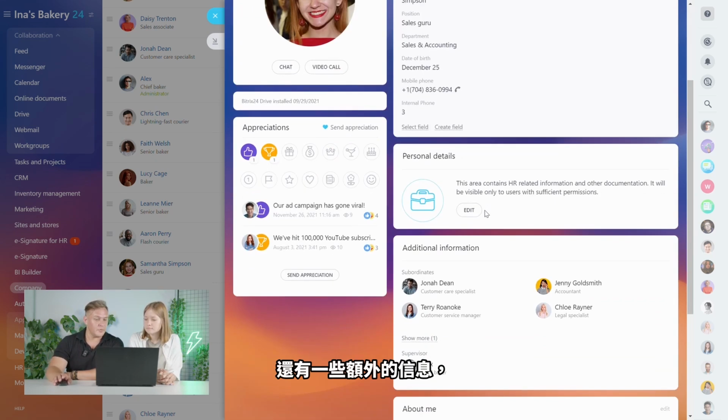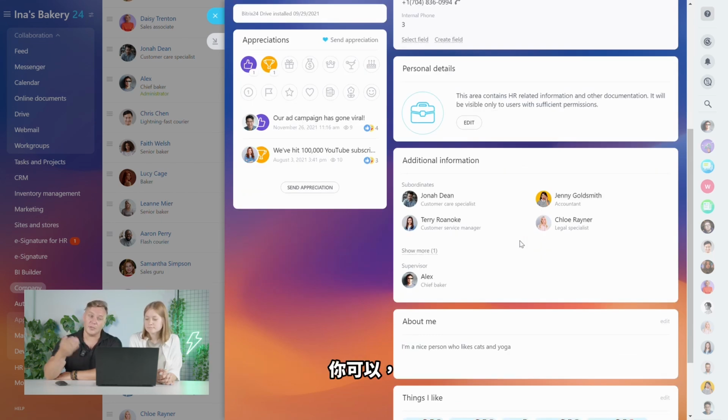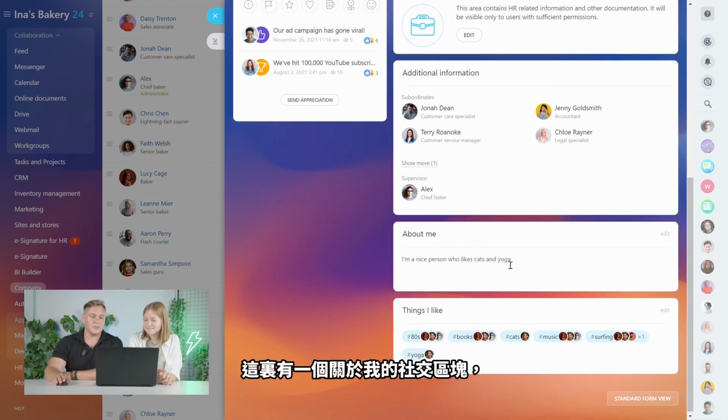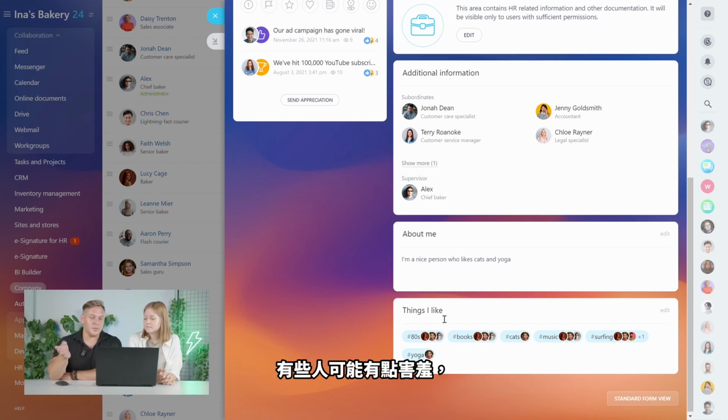There's some additional information which gives us a clear understanding of who this person's subordinates are, and you can contact them, and who their supervisor is, which turns out to be me in this case. And there's some social blocks here about me, so we can see that Samantha's a nice person, and she likes cats and yoga. And also things I like, which are basically tags that you can use to connect to other people's interests. Some people might be a little bit shy to connect with other people. Then you can use these hashtags to see if someone else shares their interests.